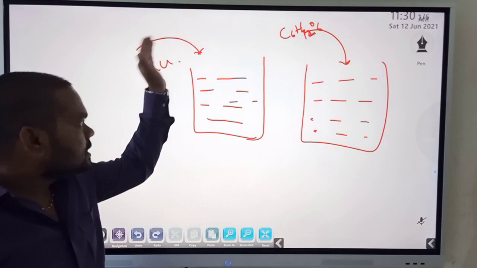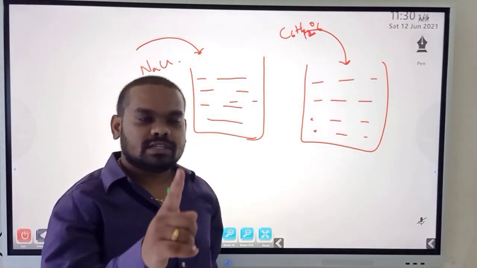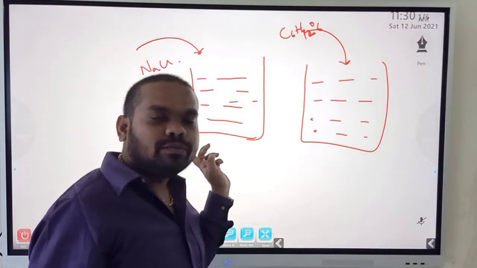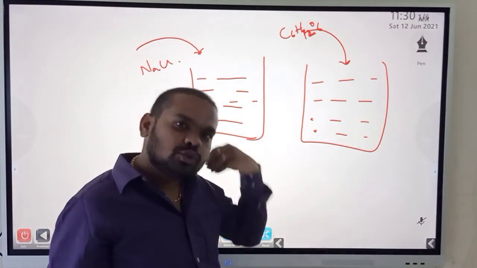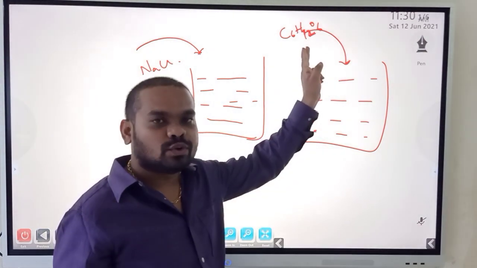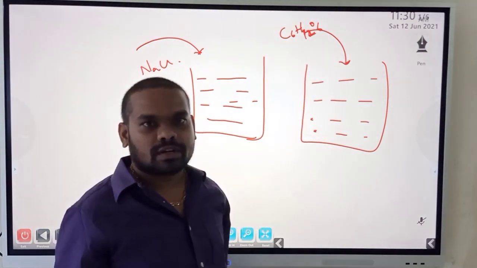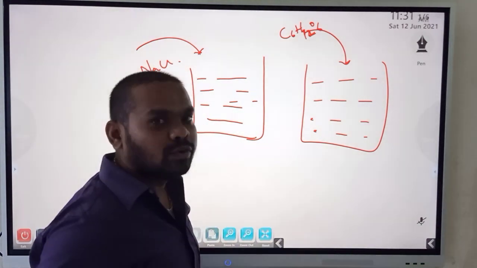Will both of them dissolve in water? Yes or no? Common sense should tell you that both of them dissolve in water. If anybody is thinking this will not dissolve, you're wrong. This also will dissolve in water, but we have to understand the differences between their dissolution.